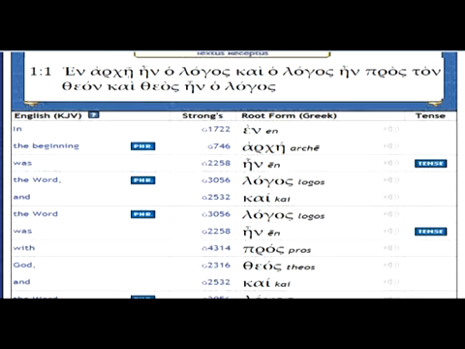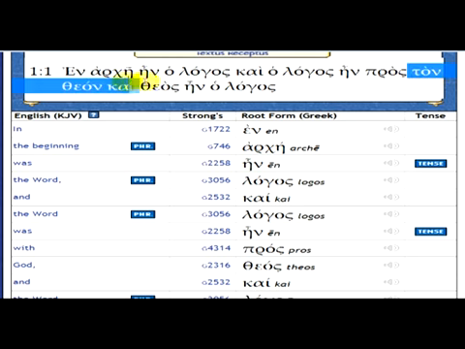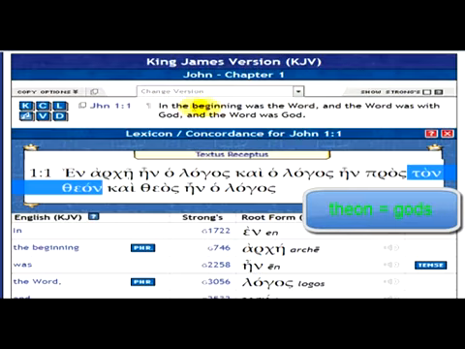So in the beginning was the word, and the word was with pros, ton, theon. Now keep this in mind: in the beginning was the word, and the word was with God. That's the beginning part.